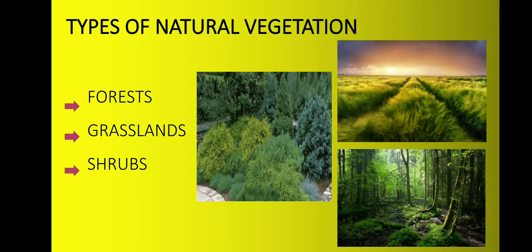What are the types of natural vegetation? The temperature in an area depends on the height of that region, and temperature affects the type of natural vegetation in that region. The growth of vegetation also depends on moisture, slope, and the thickness of soil. Depending upon these factors, vegetation is divided into three categories, namely forest, grasslands, and shrubs.